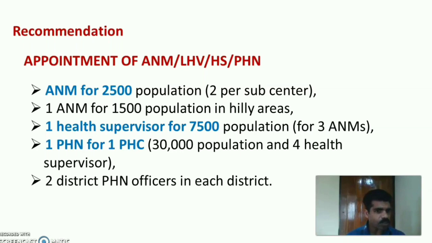So, 1 ANM for 2500 population and 2 ANMs for a sub-center, and 1 ANM for 1500 population in hilly areas, and 1 health supervisor for 7500 population, that is to supervise the 3 ANMs, and 1 public health nurse for 1 PHC, that is for 30,000 population, to supervise the 4 health supervisors, and 2 district public health nurse officers in each district. This was the recommendation of the committee.